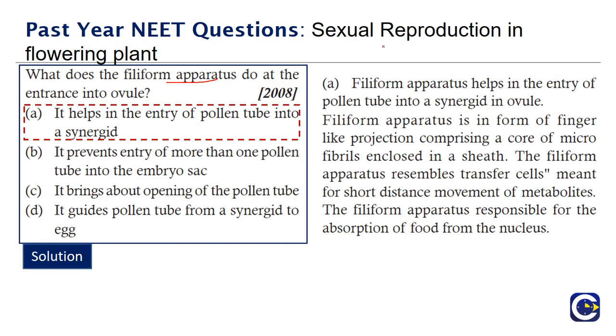So let's look at the solution. Filiform apparatus helps in the entry of pollen tube into the synergid in the ovule.